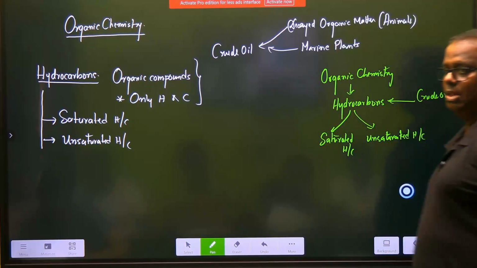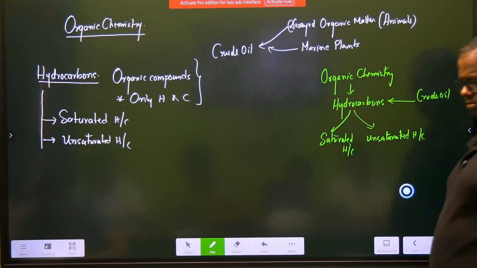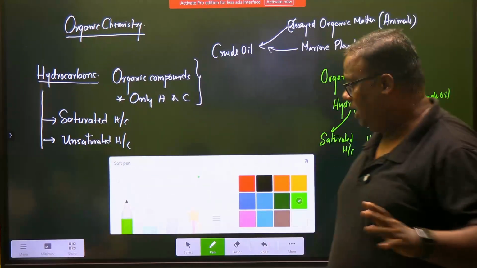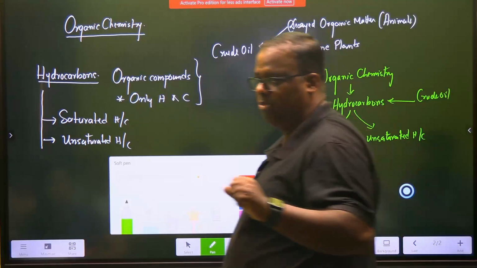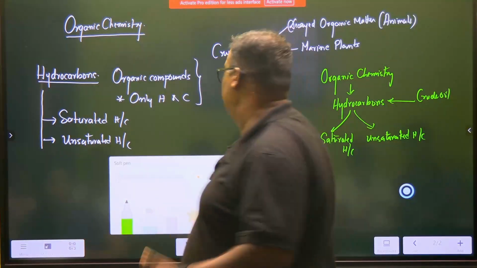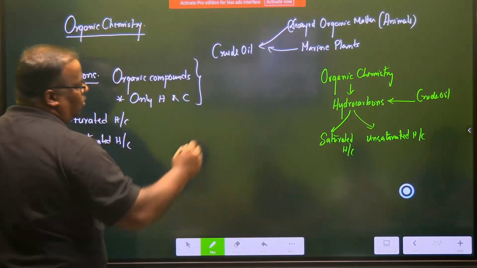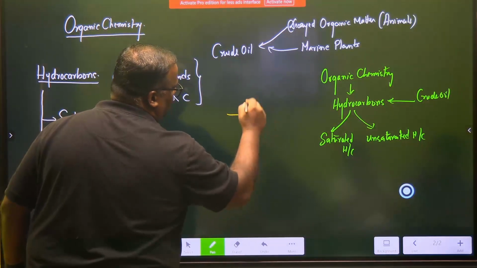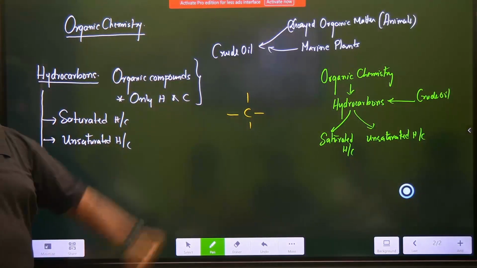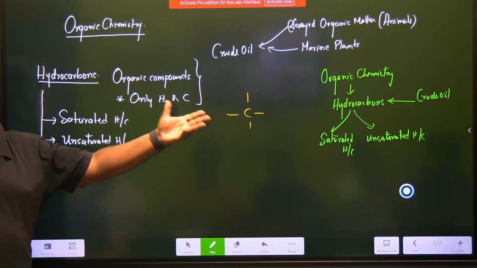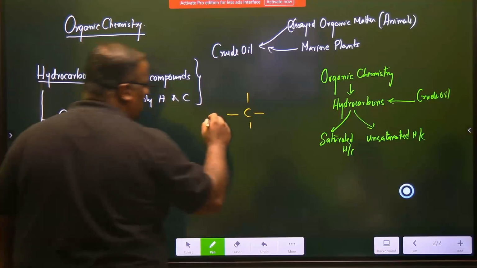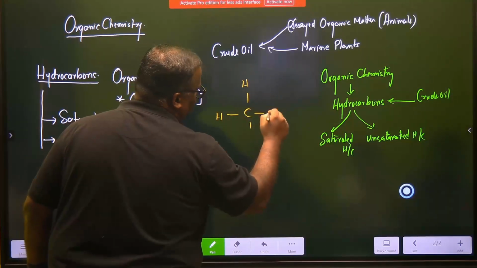Have you understood this? Right? So are we in a position to make a hydrocarbon structure? Organic chemistry is all about structure. Remember that. I said it's a class of compound which contains only carbon and hydrogen. So let me introduce one carbon atom. A carbon atom has got 4 valencies in it. These are the 4 valencies. Why 4? 2 and 4, as I told you. So it needs 4 more electrons, and those 4 valencies will be fulfilled only by covalent bonds, by sharing. So I said we are studying hydrocarbons, so let me bring 4 hydrogens out here.